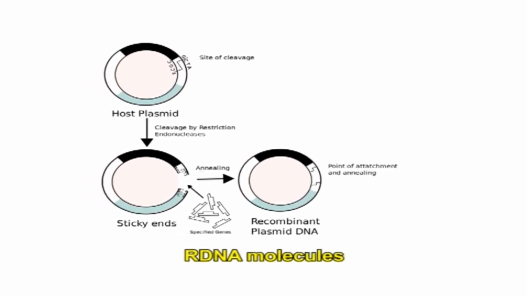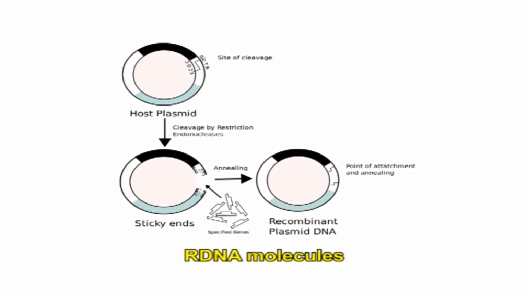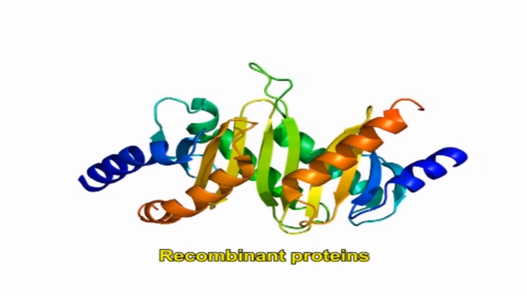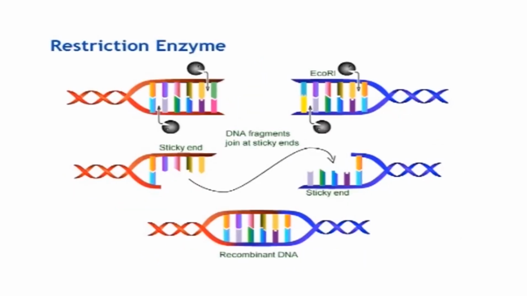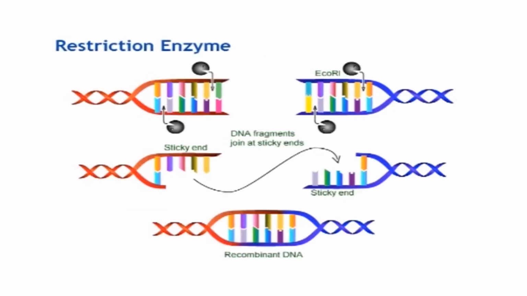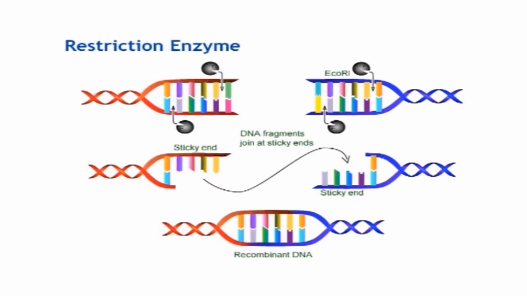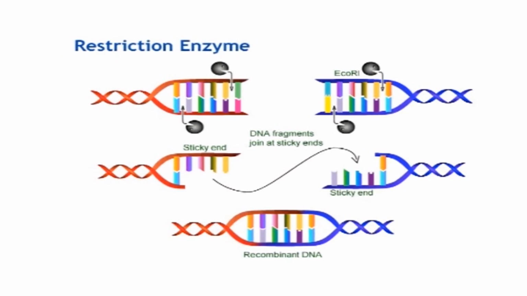In the construction of rDNA molecules, the DNA sequences can originate from any species. Recombinant proteins are proteins that result from the expression of the rDNA within living cells. The procedure uses restriction enzymes. The DNA of the donor organism can be cut into pieces, and any one of these fragments can be inserted into the DNA molecules of the host organism. A vector is a plasmid that contains DNA from the donor.